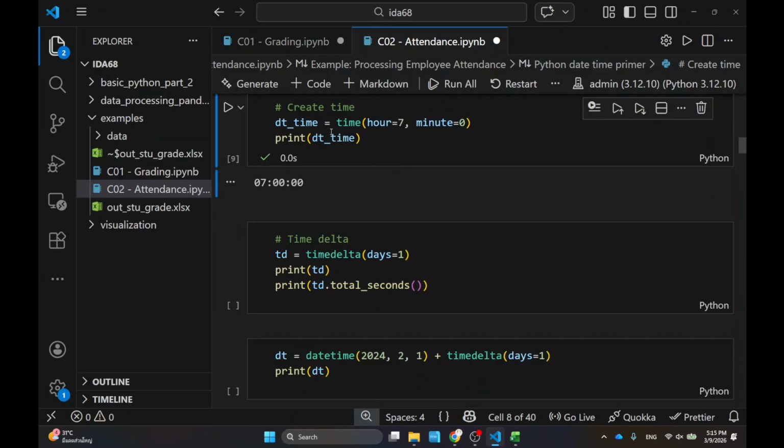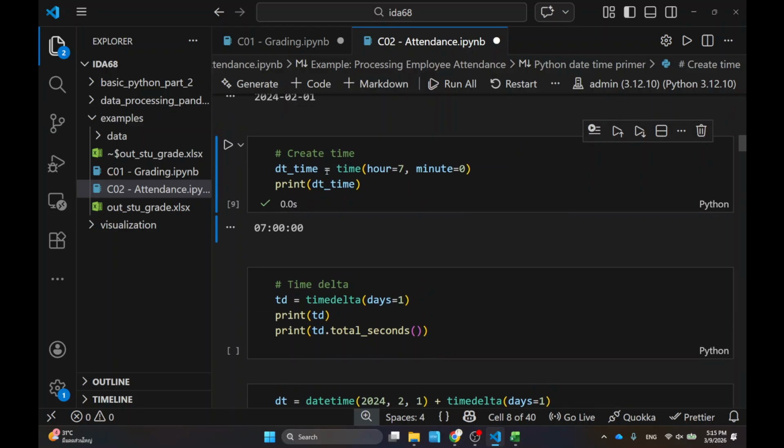And then there's datetime, date, and time. These are the representations of a given point in time. But once you start to do some algebraic manipulation like subtracting things, like you have two dates you want to subtract, then what you get out of it is actually something called a timedelta. So timedelta represents the duration of time, like a duration of one day, one hour, a minute, and things like that.